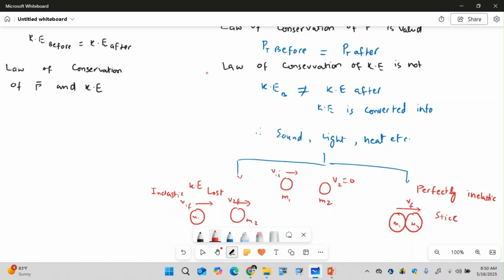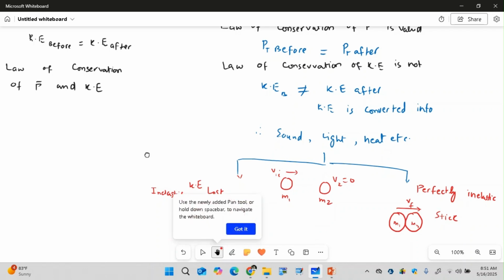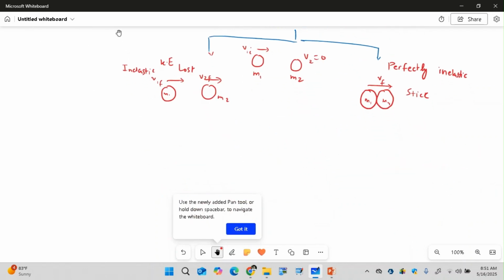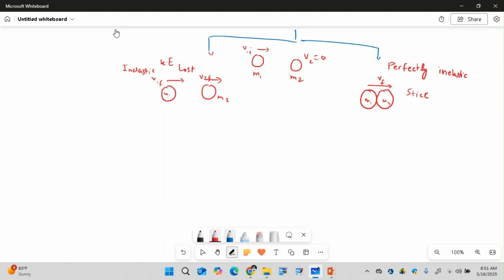But if they hit together and after hitting they move by sticking together, moving forward in this direction, then we say this system is perfectly inelastic. So for a simple inelastic collision, we will use the equation that we usually use.